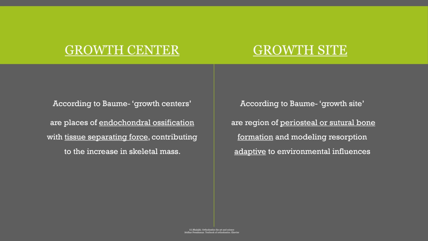Now, growth site, according to Baum, growth sites are regions of periosteal or sutural bone formation and modeling resorption adaptive to environmental influences. Growth sites are regions where periosteal or sutural bone formation occurs or modeling resorption occurs, and this all is adaptive to what? Environmental influences. So growth center is the place where growth is happening with the tissue separating forces, and growth site is where growth is happening because of the environmental influences.